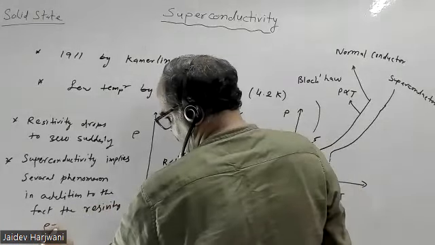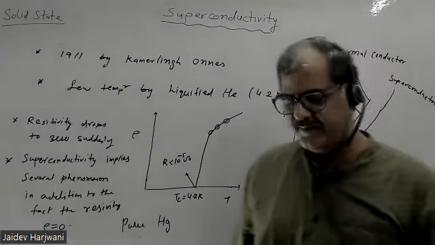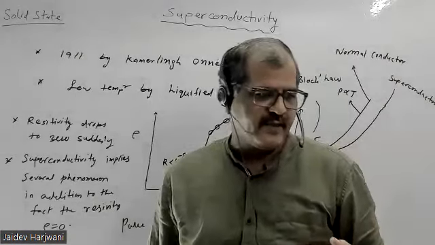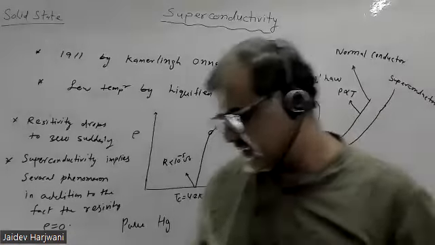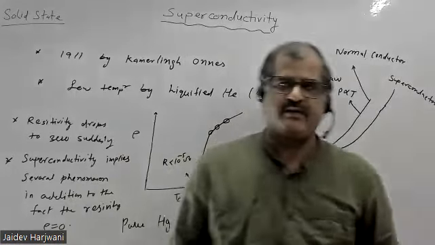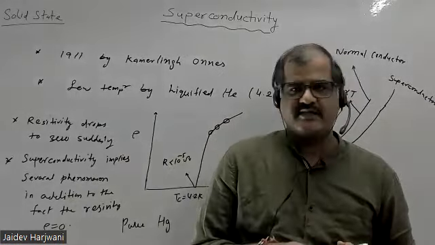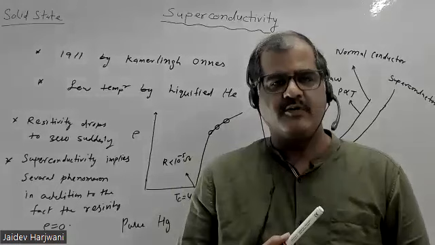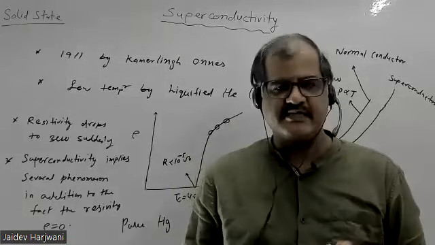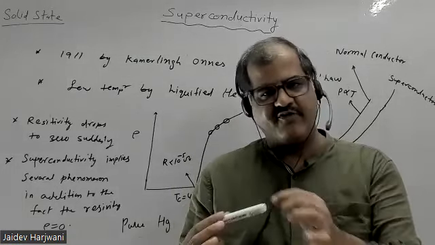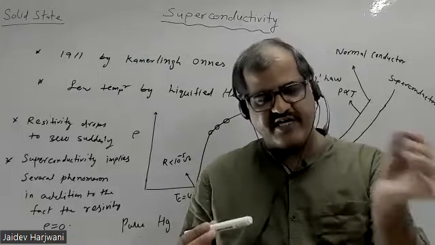So superconductivity is not only about resistivity, there are many more properties, because superconductivity is a thermodynamic phase. It's a kind of phase transition. When you reduce temperature, your sample goes from a normal state to a superconducting state. So not only does resistivity drop to 0, there are many more properties which are going to change. We'll discuss these things one by one.